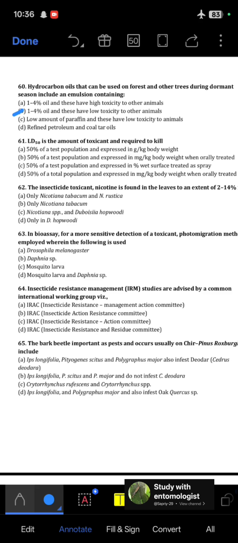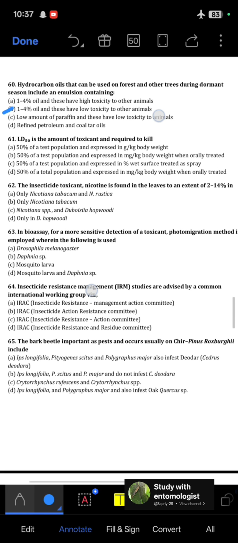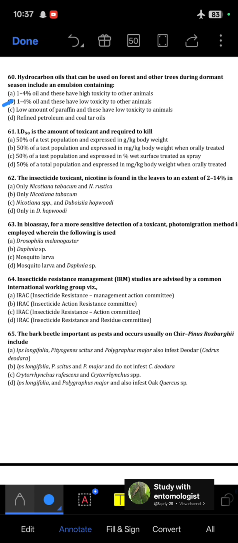As we all know, the entomology part we are studying every day, so that part is easy for us. But what is the tough part, and who will decide the rank? That is forest entomology. If we study that part efficiently, then we can answer more questions and secure a good rank. That's why for the ICFRE Scientist-B exam, we have to be more focused on forest entomology rather than entomology. The remaining questions will be delivered in the next part.